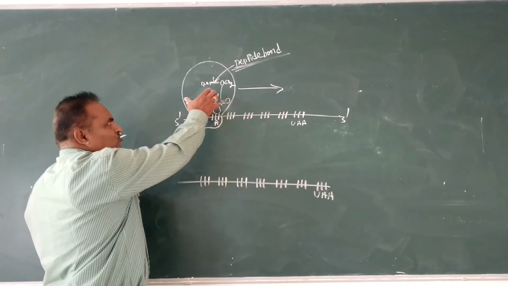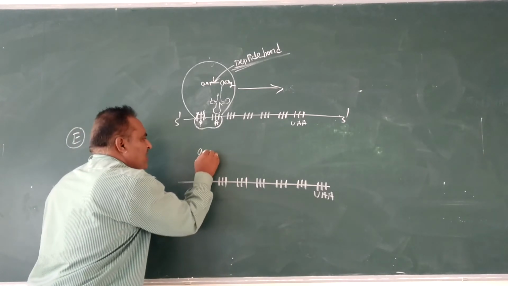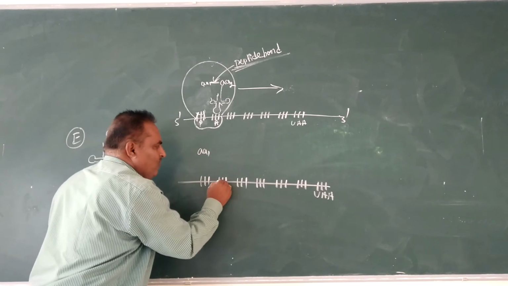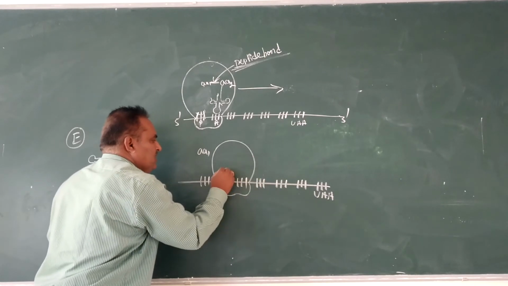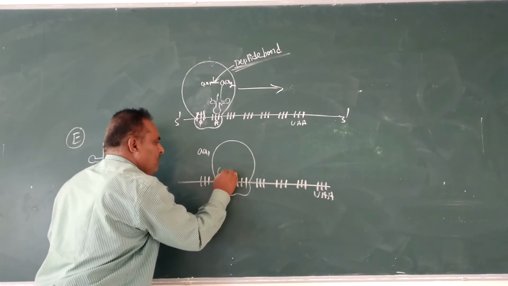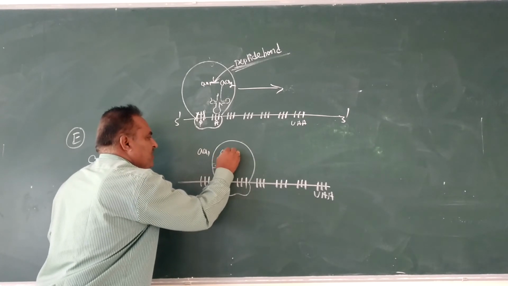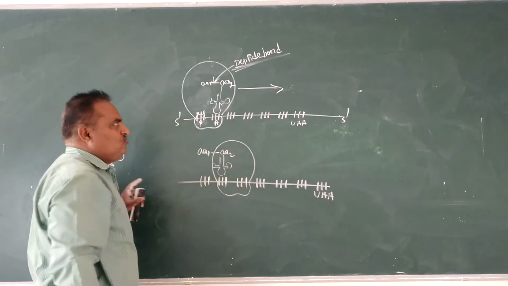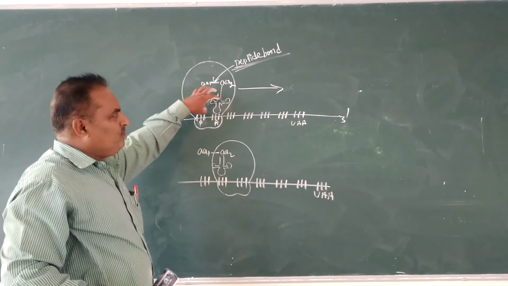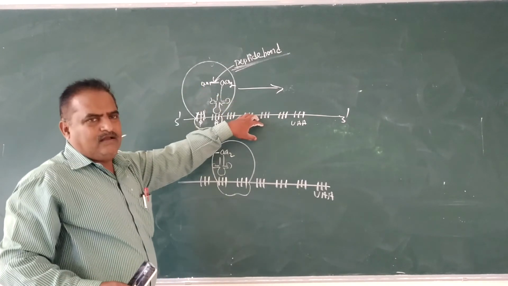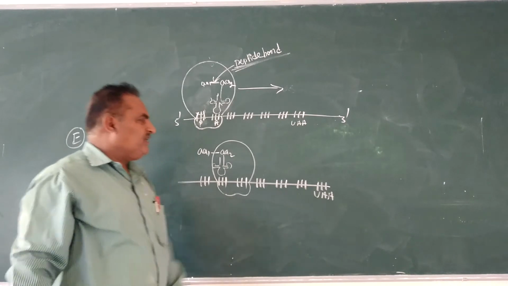Here the ribosome moves on the mRNA one codon at a time. Between amino acid 1 and amino acid 2 a peptide bond is formed, and the ribosome moves on the mRNA up to the terminating codon.